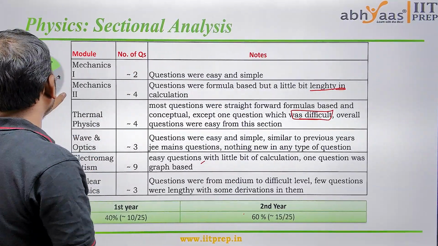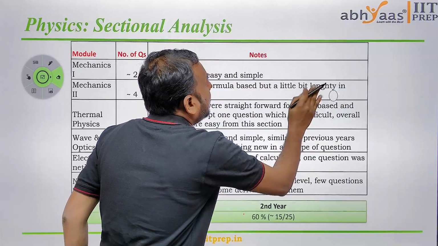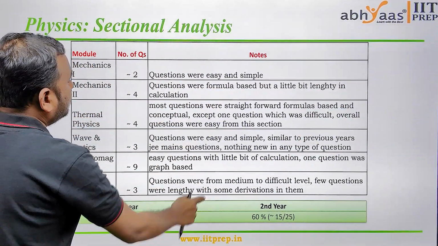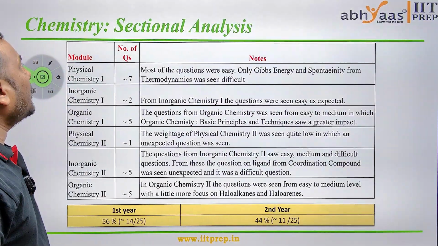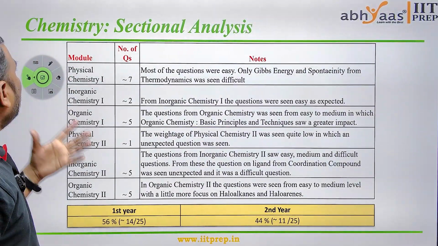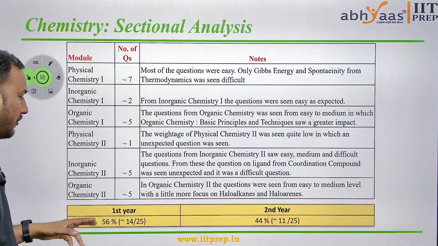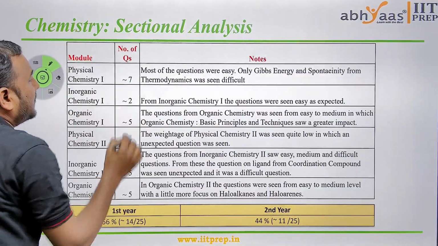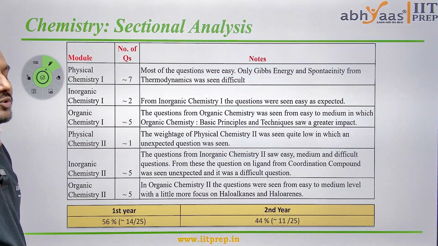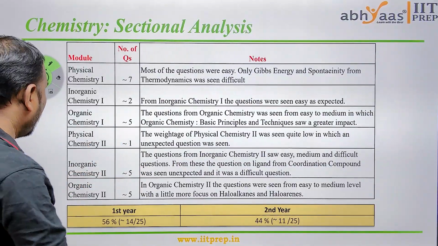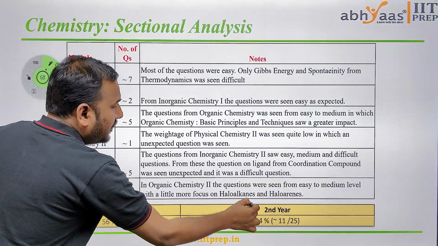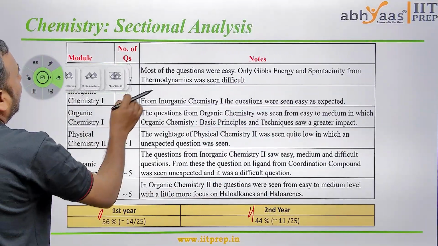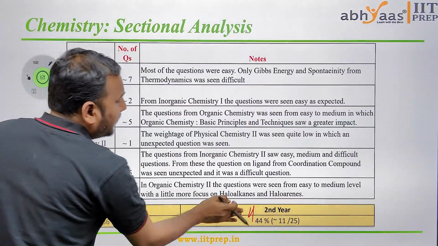Okay, now next we'll go to the analysis of chemistry. What type of questions we got, we'll see here. Coming to the chemistry sectional analysis, in the first year we observed almost 56% of questions and in the second year almost 44%. In the morning shift also almost the same, 56 and 44. No change in the first year and second year split.